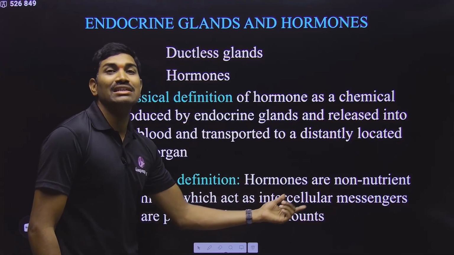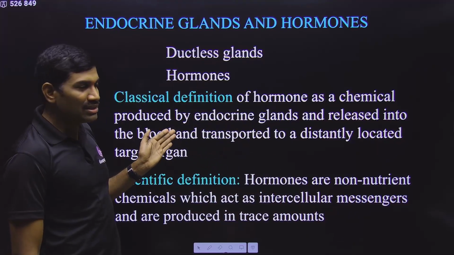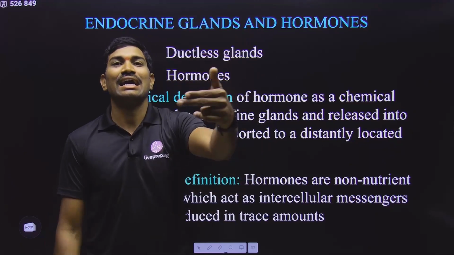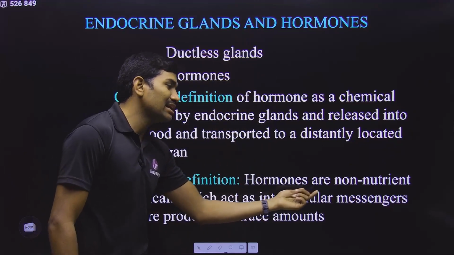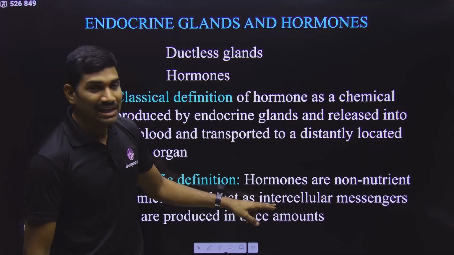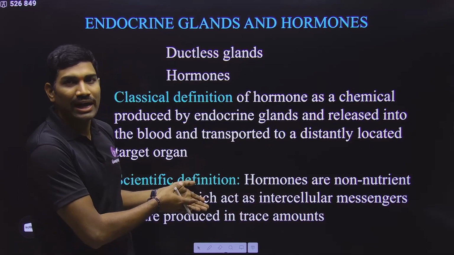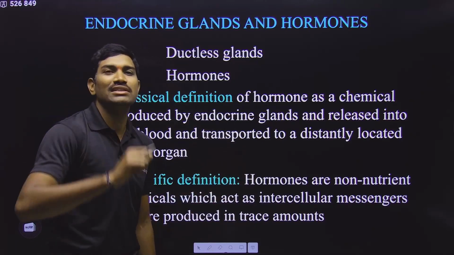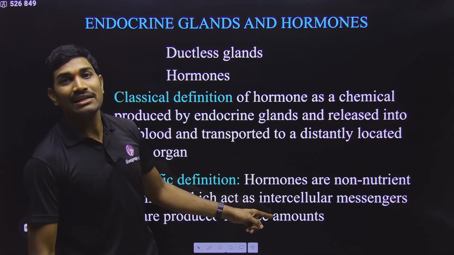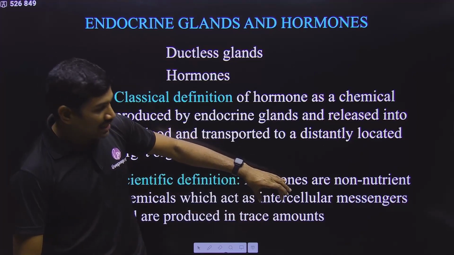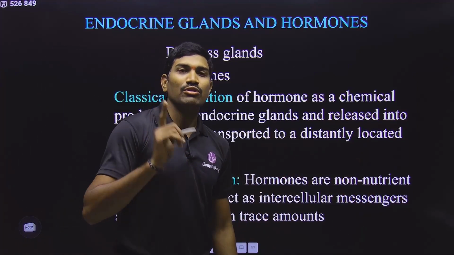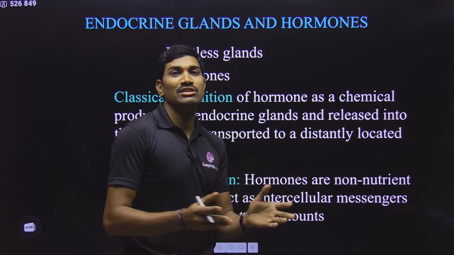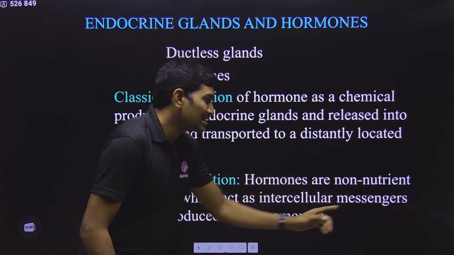Inter means what? Between the cells, because they are released by some cells and they go and affect different other cells. So between the cells they are actually moving. That's why they are intercellular. Please understand these words. Intra means inside the cell. They are not just acting inside the cell, they are coming out of the cell and going to a distant location, far away, and there they are acting. That's why they are acting between the cells. That's why when you are reading the options, you need to read the spellings with respect to inter and intra, because the meanings are completely different. So these are acting as intercellular messengers.